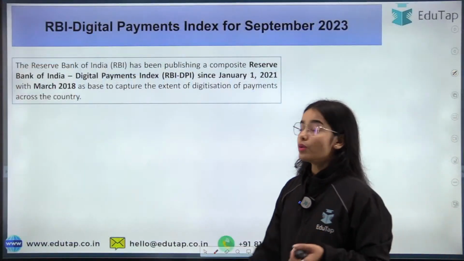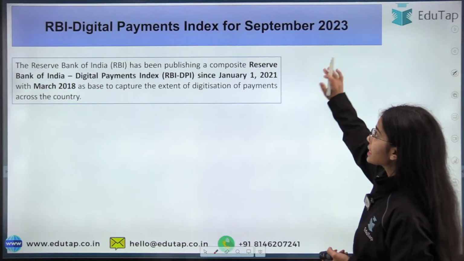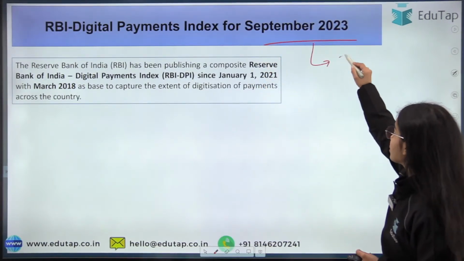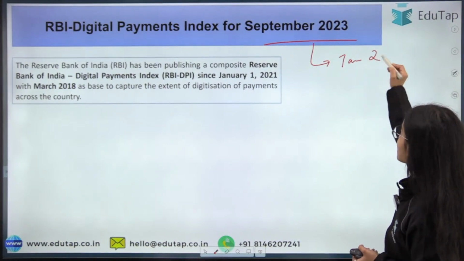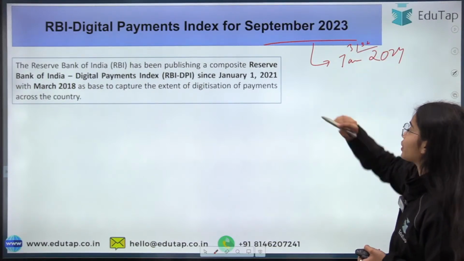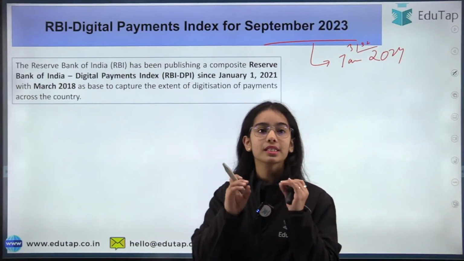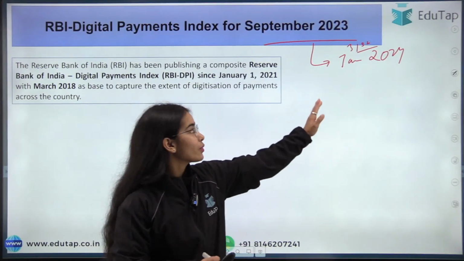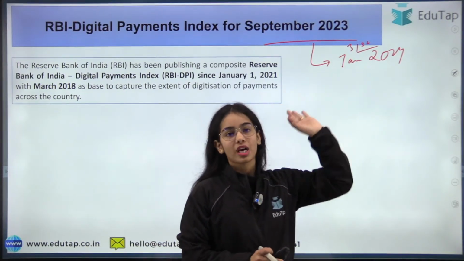Okay. So now, see, the RBI Digital Payment Index has been released for September 2023. It was released in January 2024, on 31st January 2024. The RBI's Digital Payment Index for September 2023 has been released on 31st January 2024.